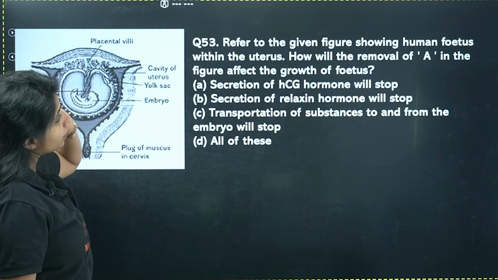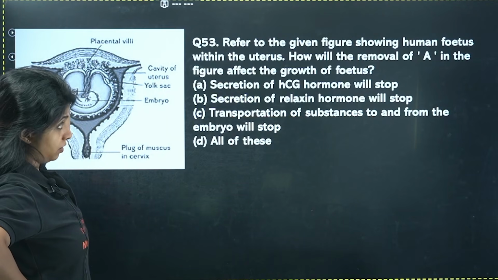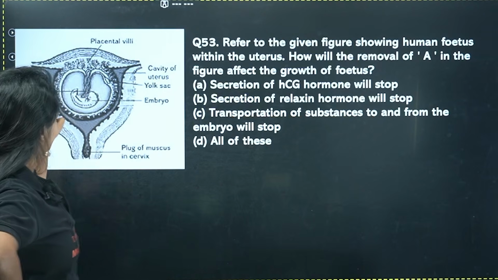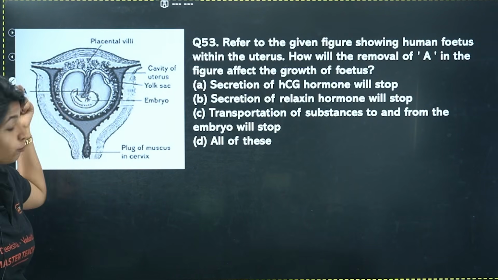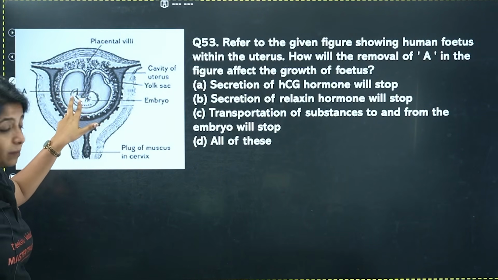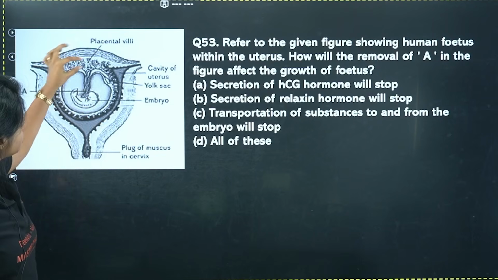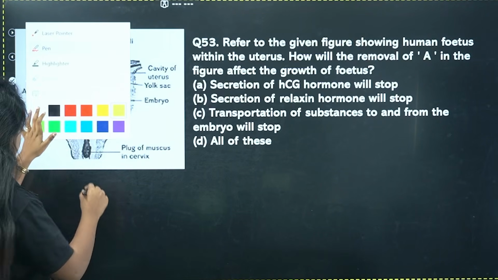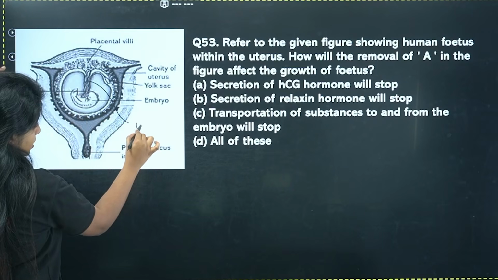Next, refer to the given figure showing human fetus within the uterus. How will the removal of A? First identify what A is. This is the baby, which is the fetus, being formed over here. This is going to be the placental villi, that basically means placenta. Over here you have an attachment. What do you call this? This is the umbilical cord.